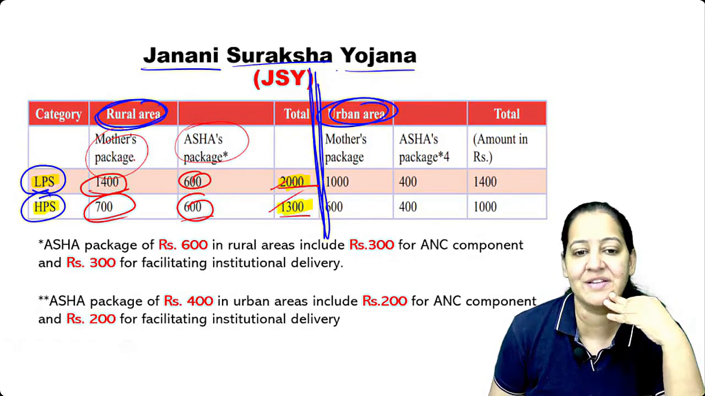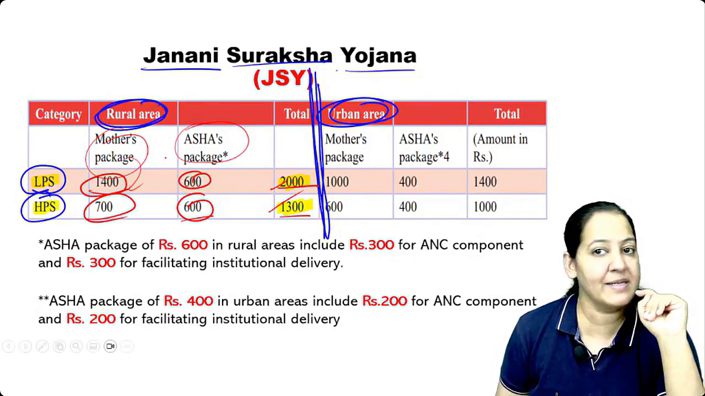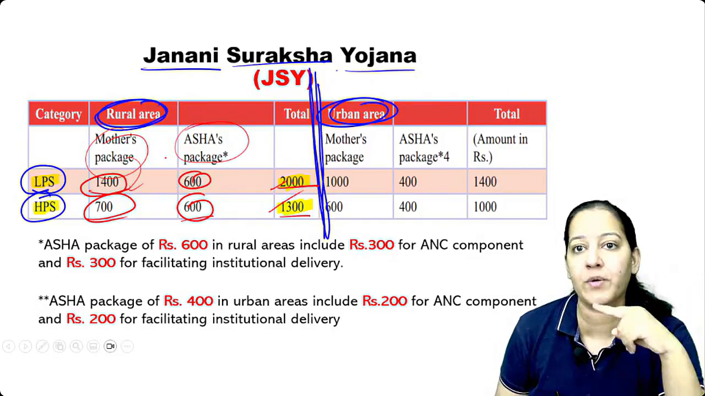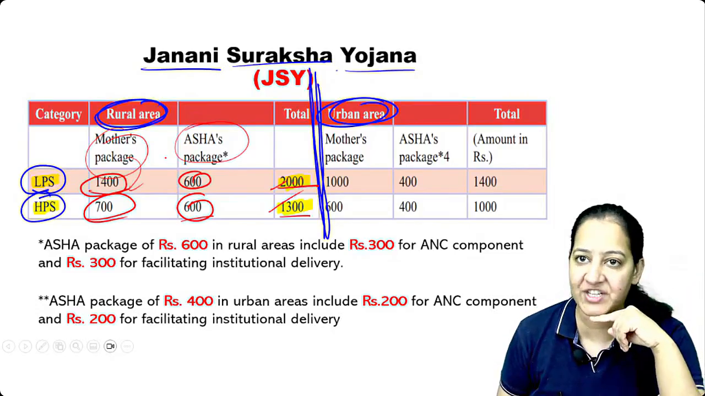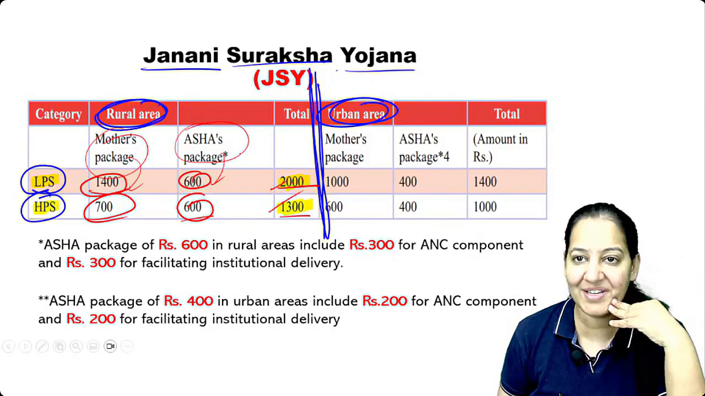Got it? So the mother's package is given to the mother's account only. It is not the husband's account. She should have her own account in the bank. It will be given in the bank, not cash. And the Asha's package is given to the Asha. Got it? This is how we do it.